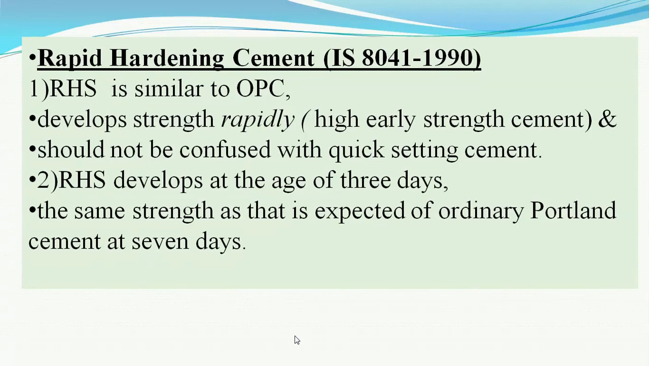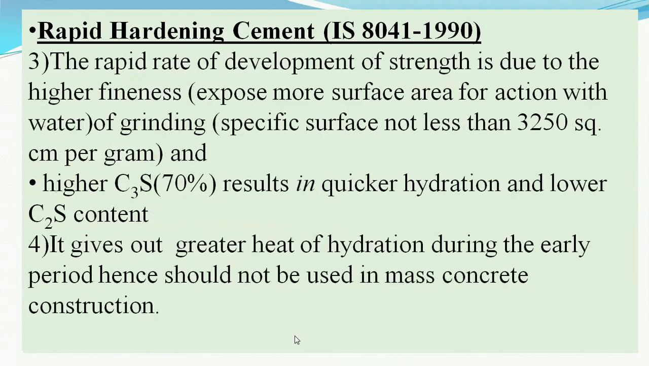Again, the ingredients of this cement are very similar to ordinary Portland cement. Only the rapid development of strength is given by making it finer, that is 3 to 5 meters square per kilogram, or 3000 to 5000 square centimeters per gram. The finer the cement, the more is the rate of gain of strength, as we have seen. So for rapid hardening cement, the first and foremost requirement is that it should be finer.